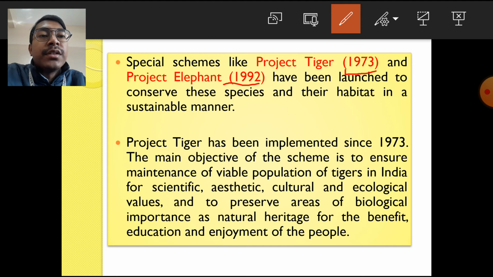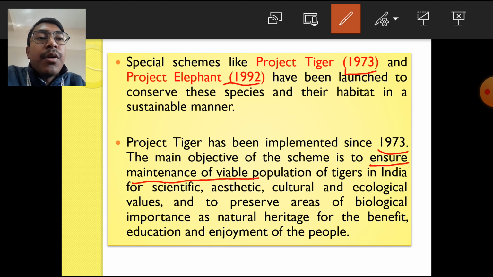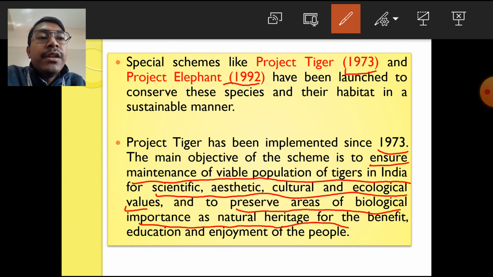our country. The Project Tiger, which was implemented since 1973, has as its main objective to ensure the maintenance of viable population of tigers in India for scientific, aesthetic, cultural and ecological values, and to preserve areas of biological importance as natural heritage for the benefit, education and enjoyment of the people.